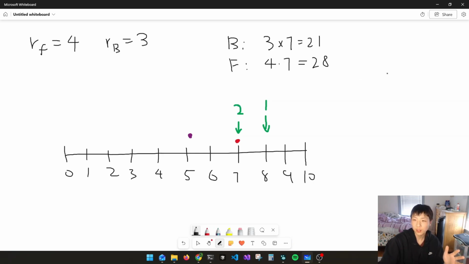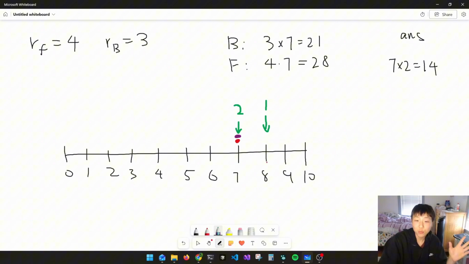So that's 7 times 2, which is 14, and our answer increments by 14. By that time the satisfaction is 14, so we can erase this. And now they're at the same spot.